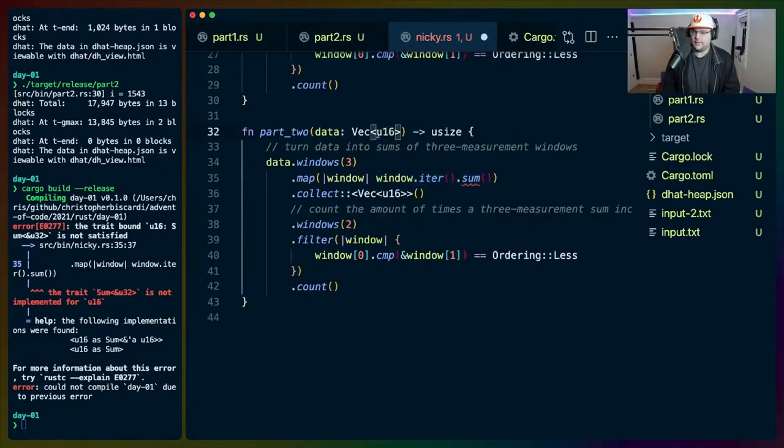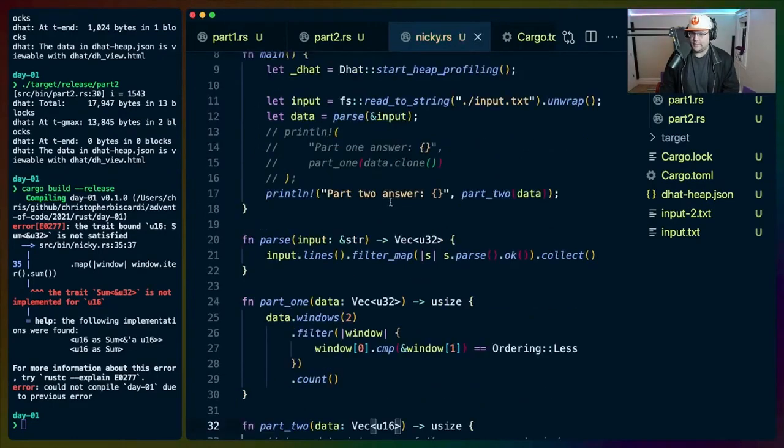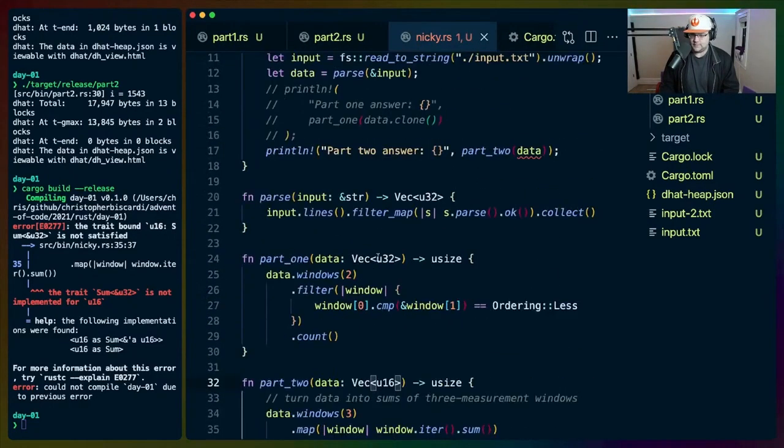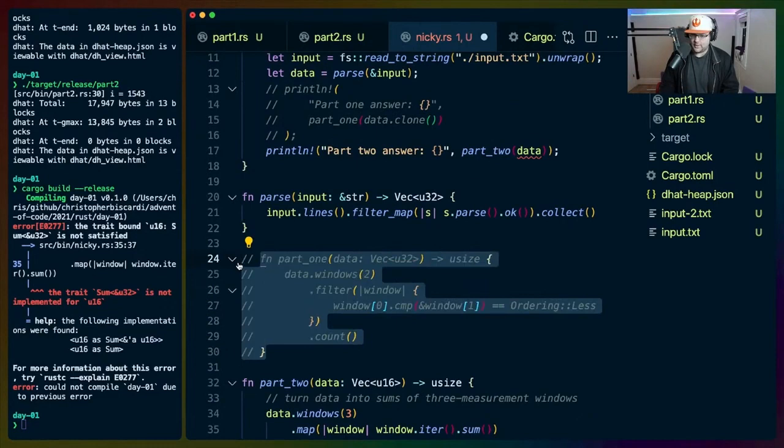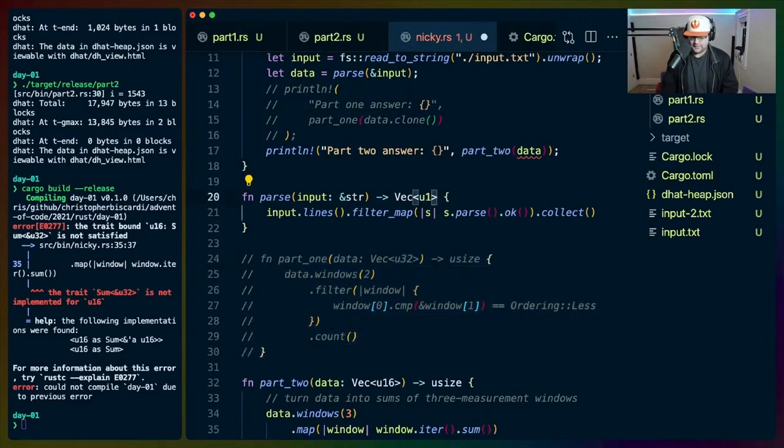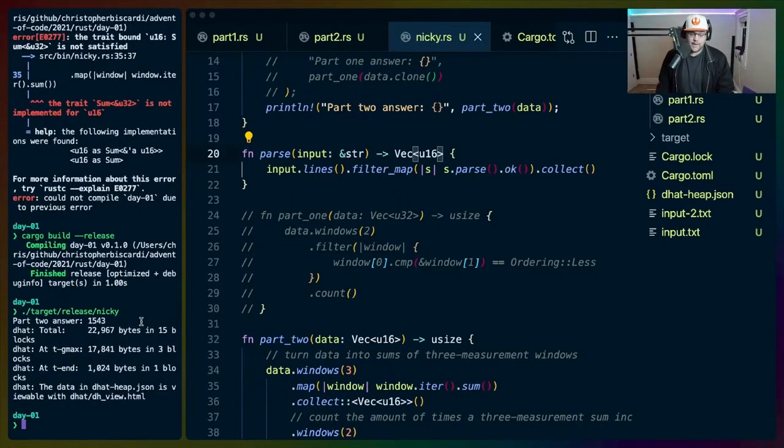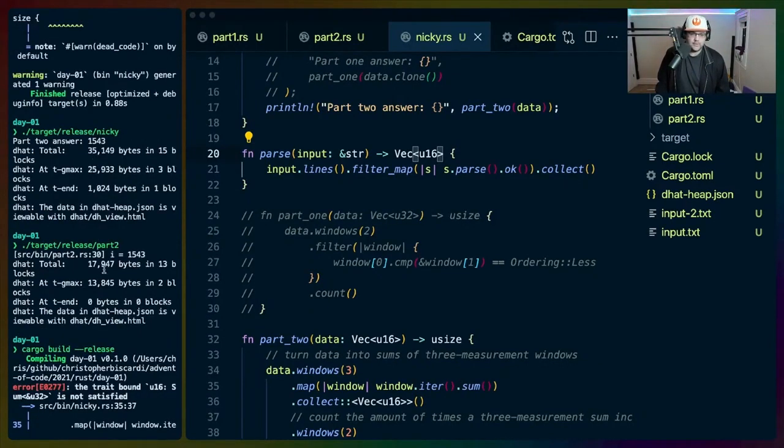Let's do U16 here, and do we need anywhere else? Part 2 data, part 1. Let's comment out part 1 because we're not doing it right now. U16 build. Okay, so it dropped. We had 35 kilobytes before. Now we have 17 at Gmax, which is, I believe, the same.